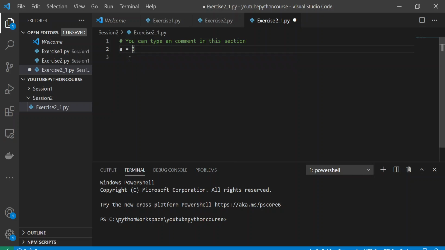a equal to 3, b equal to 2, and then print a divided by b equal to.